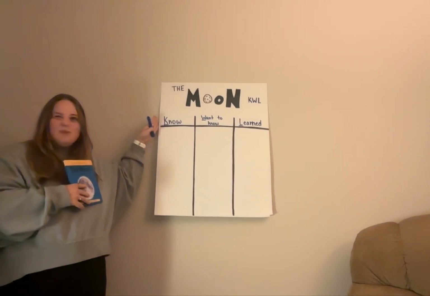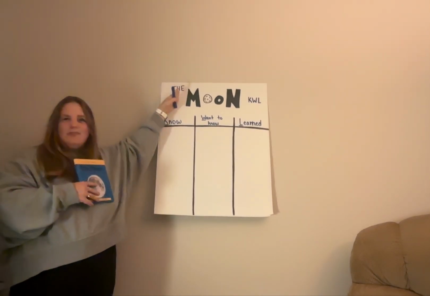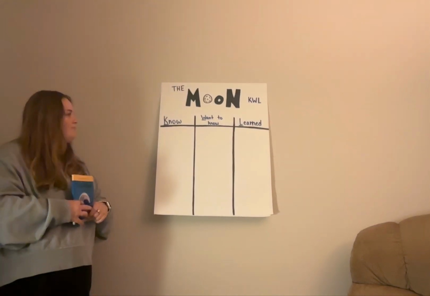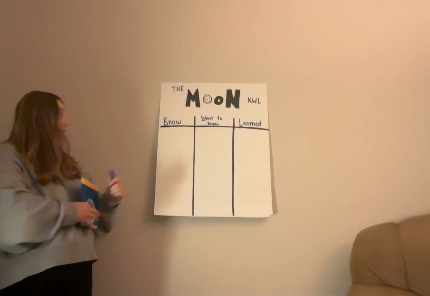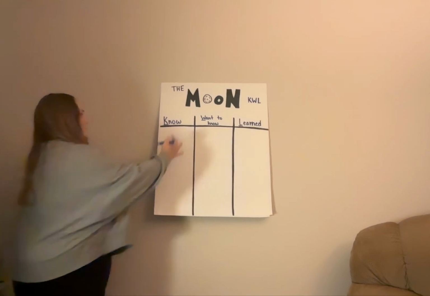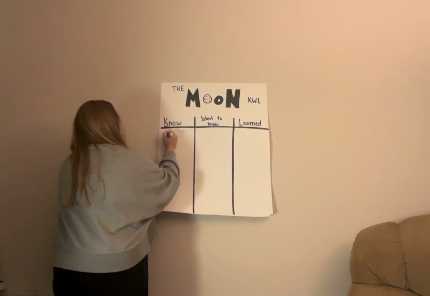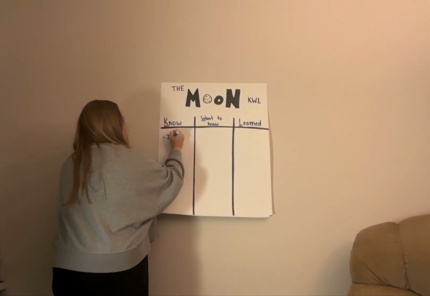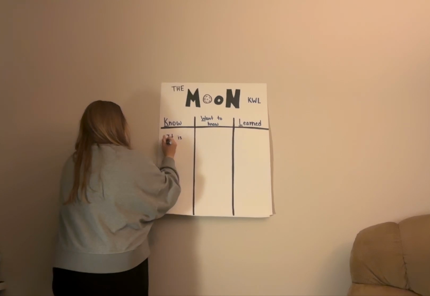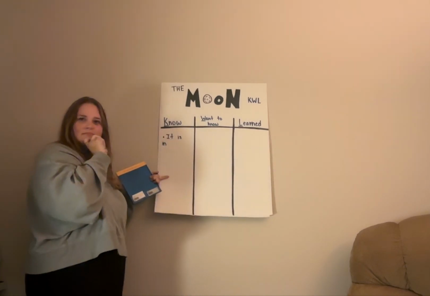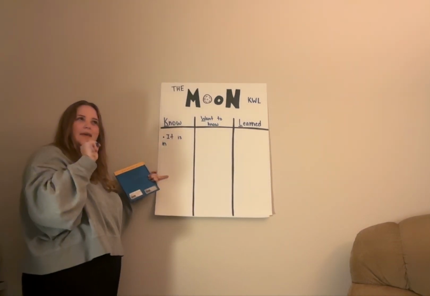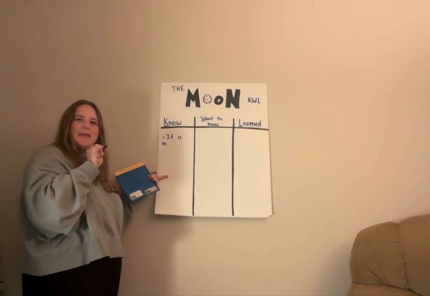So what is something we already know about the moon? It's in space. Okay, it's in space. It is in, how do I spell space? Who can help me with that?